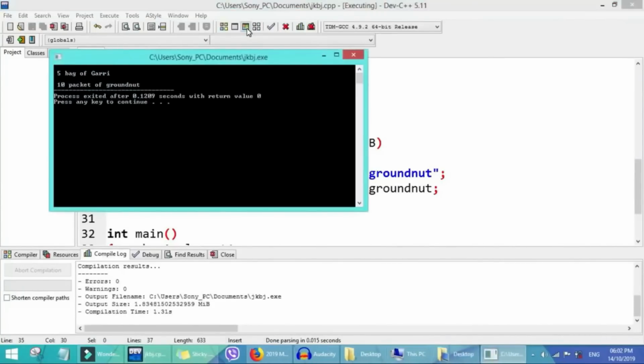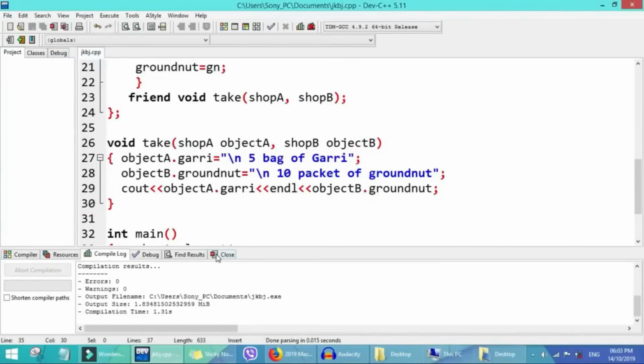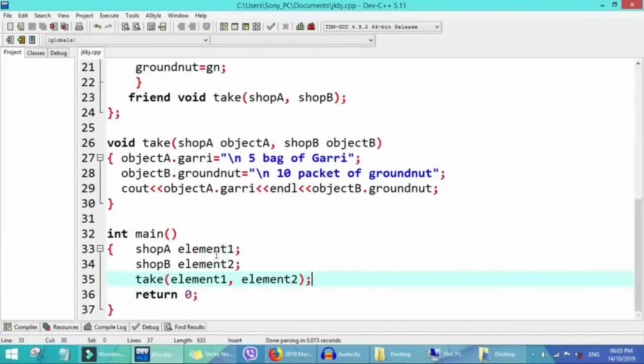Okay, definitely it works. For the first shop, our friend collects 5 bags of garri, and for the second shop, it collects 10 packets of groundnut. So for this example, we see how a friend function can access something from multiple classes, more than one class.